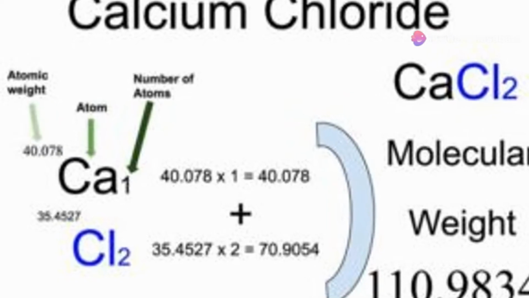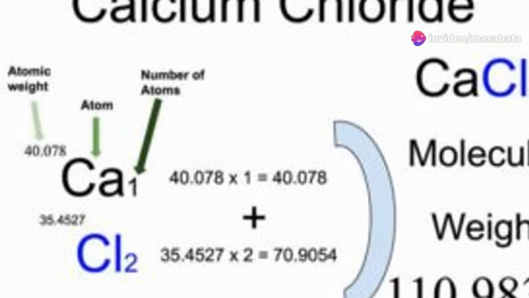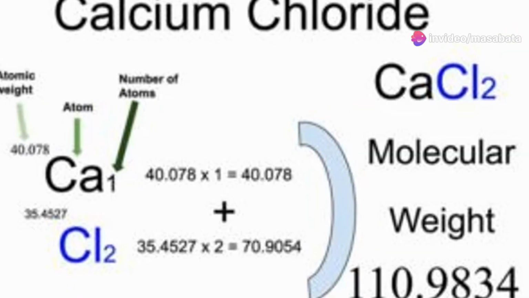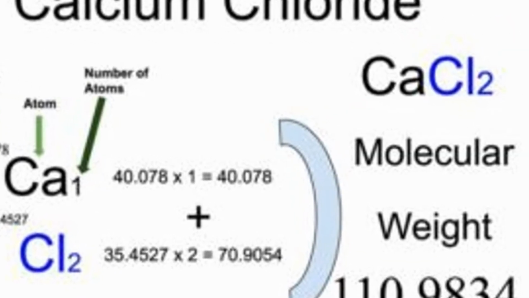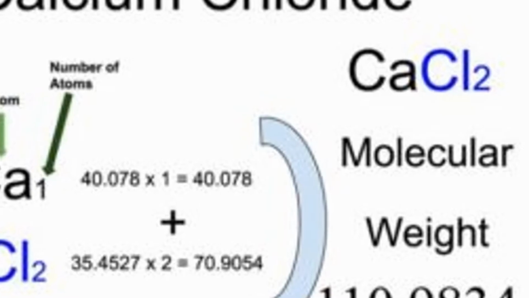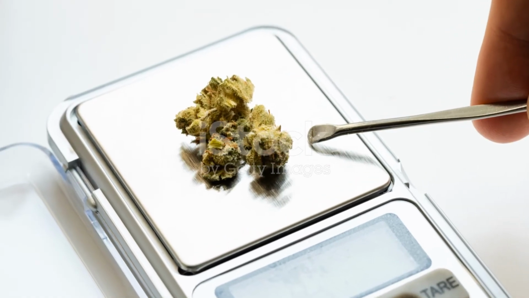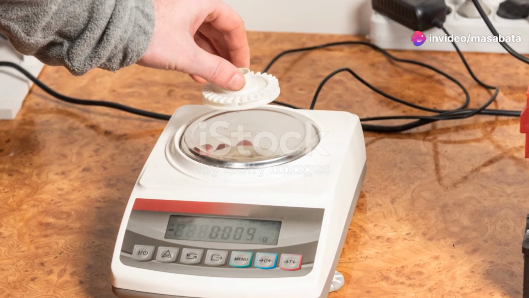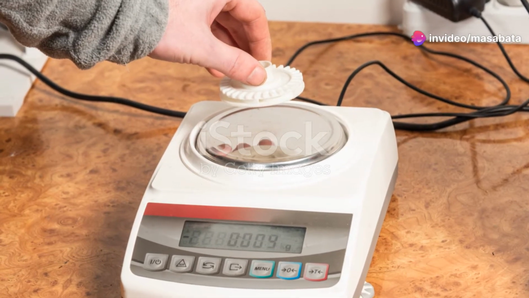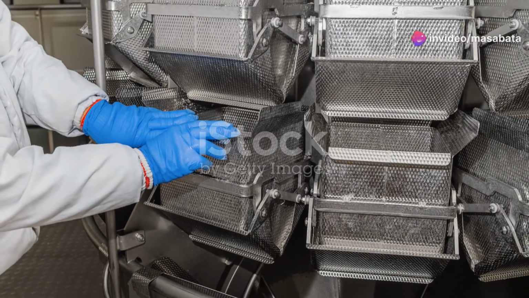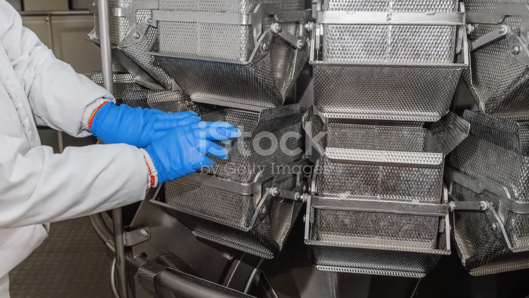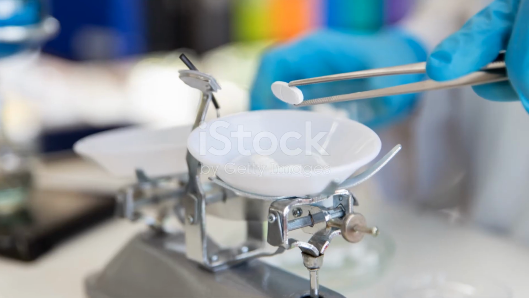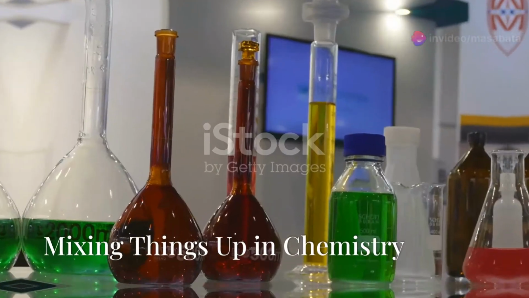Therefore, the molar mass of CaCl2 equals 40.08 grams per mole plus 70.90 grams per mole, which totals 110.98 grams per mole. Molar mass is a crucial concept in chemistry because it allows us to convert between mass and moles, which is essential for many chemical calculations. This conversion is vital for understanding reactions and stoichiometry. Stay tuned for more exciting calculations and deeper insights into the world of chemistry.